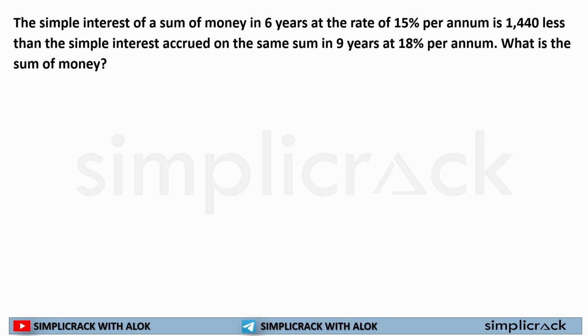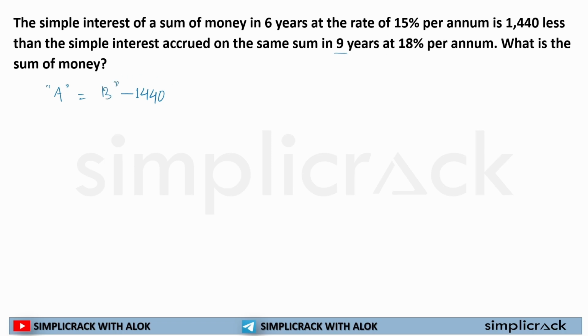What I'm saying, for example, you earned an amount of simple interest in 6 years, which is 1,440 less than what? The simple interest you earned in 9 years at 18%.